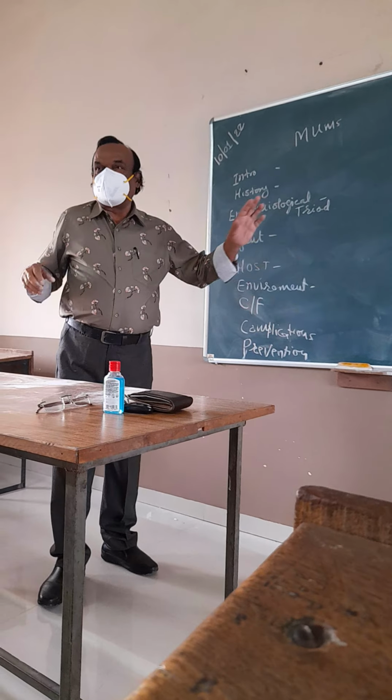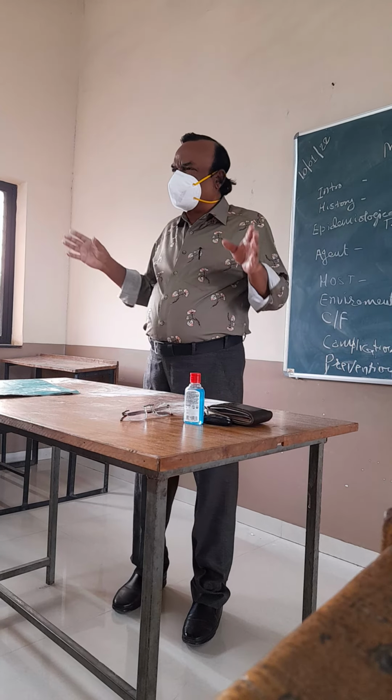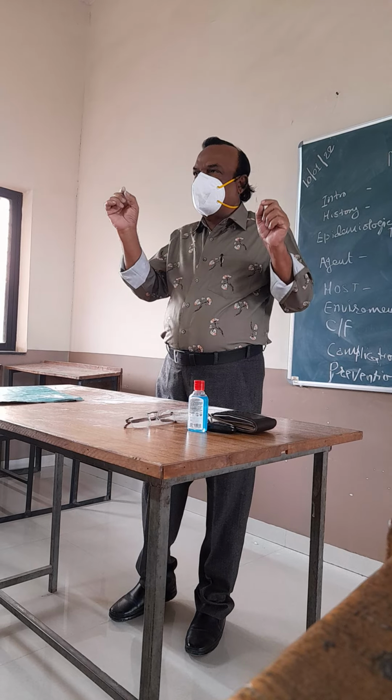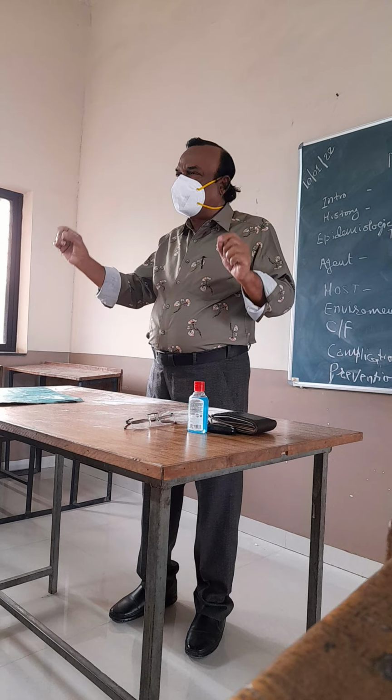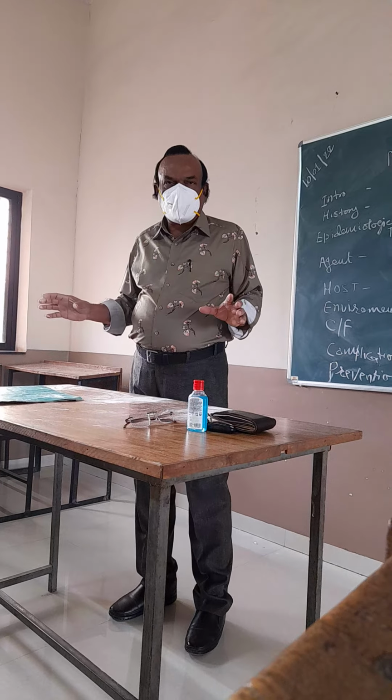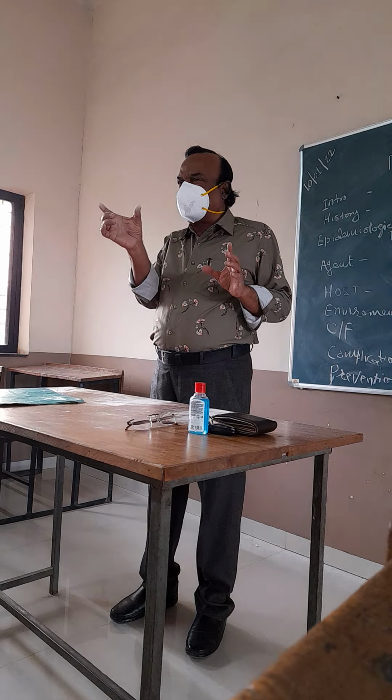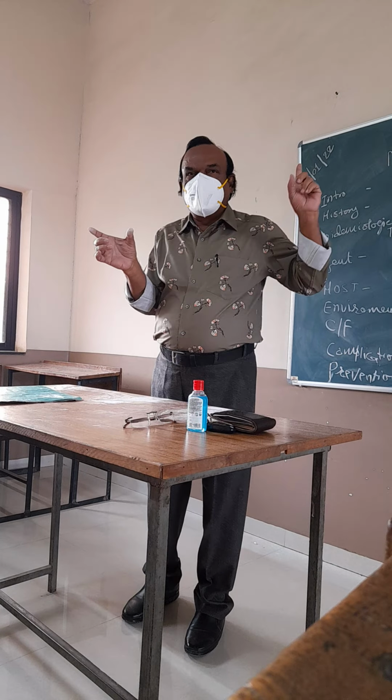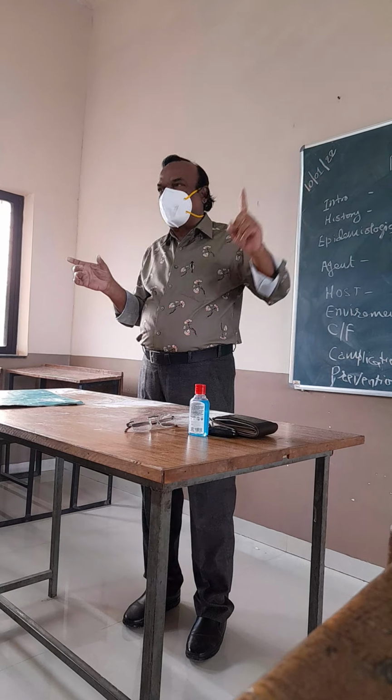Now how to prevent this? Prevention is very simple. MMR, measles, mumps, rubella combined vaccines are available. This vaccine takes care of mumps, measles and rubella.